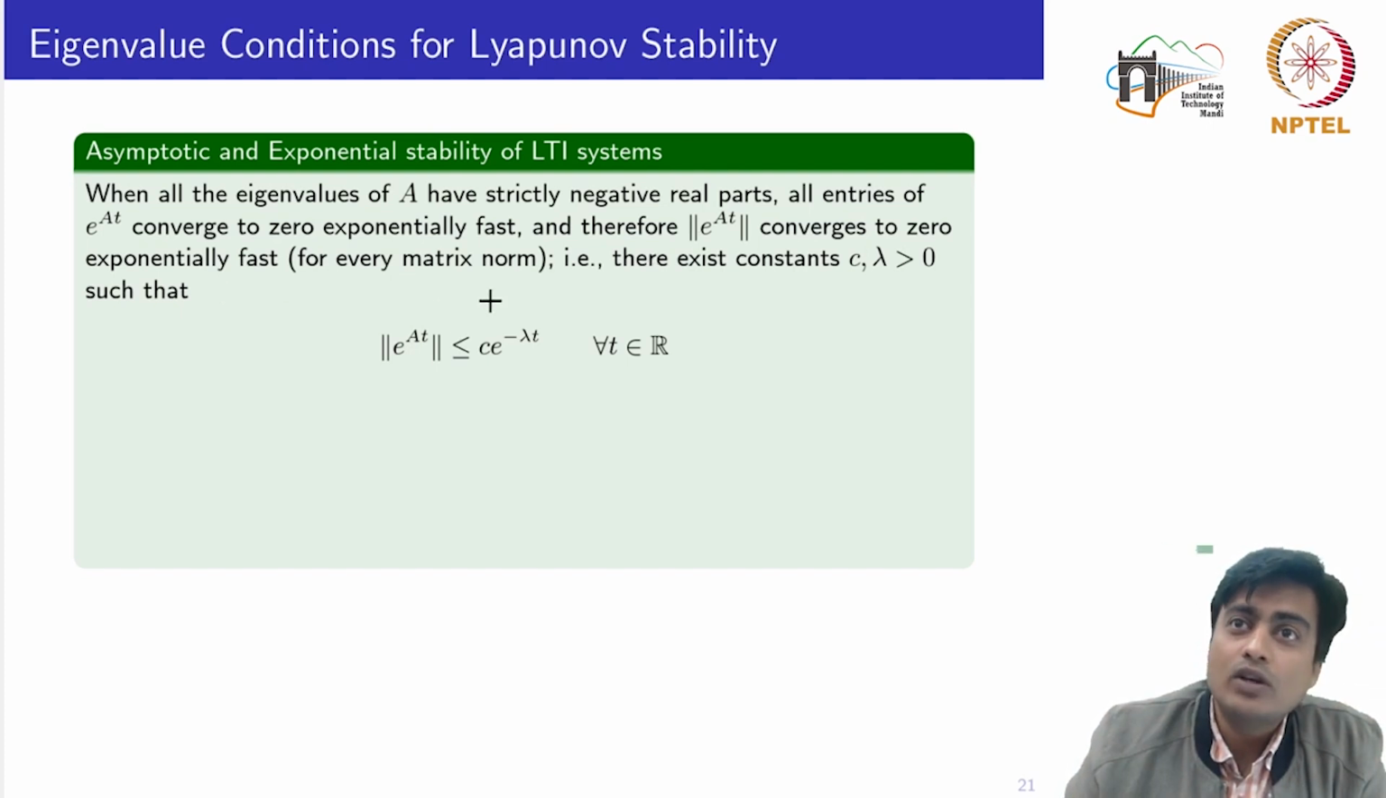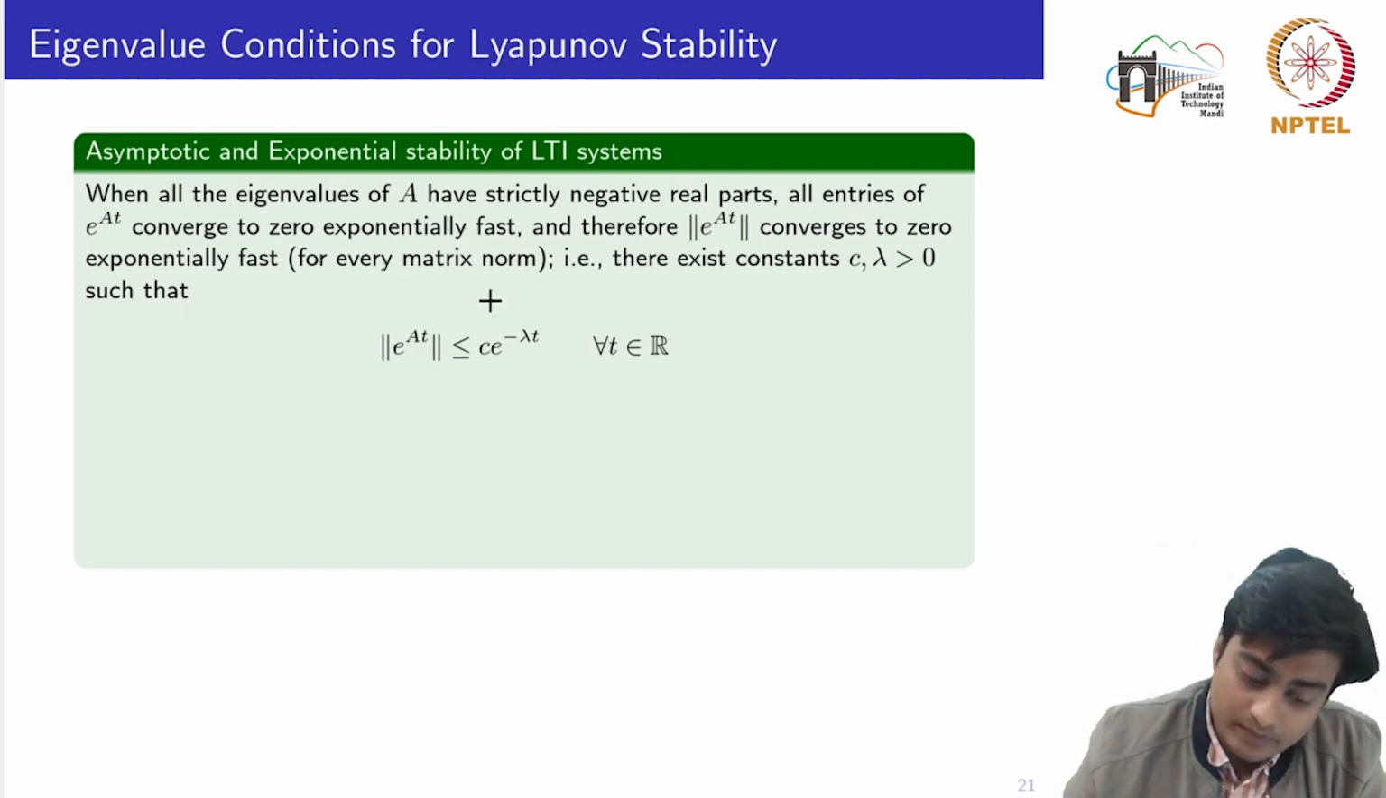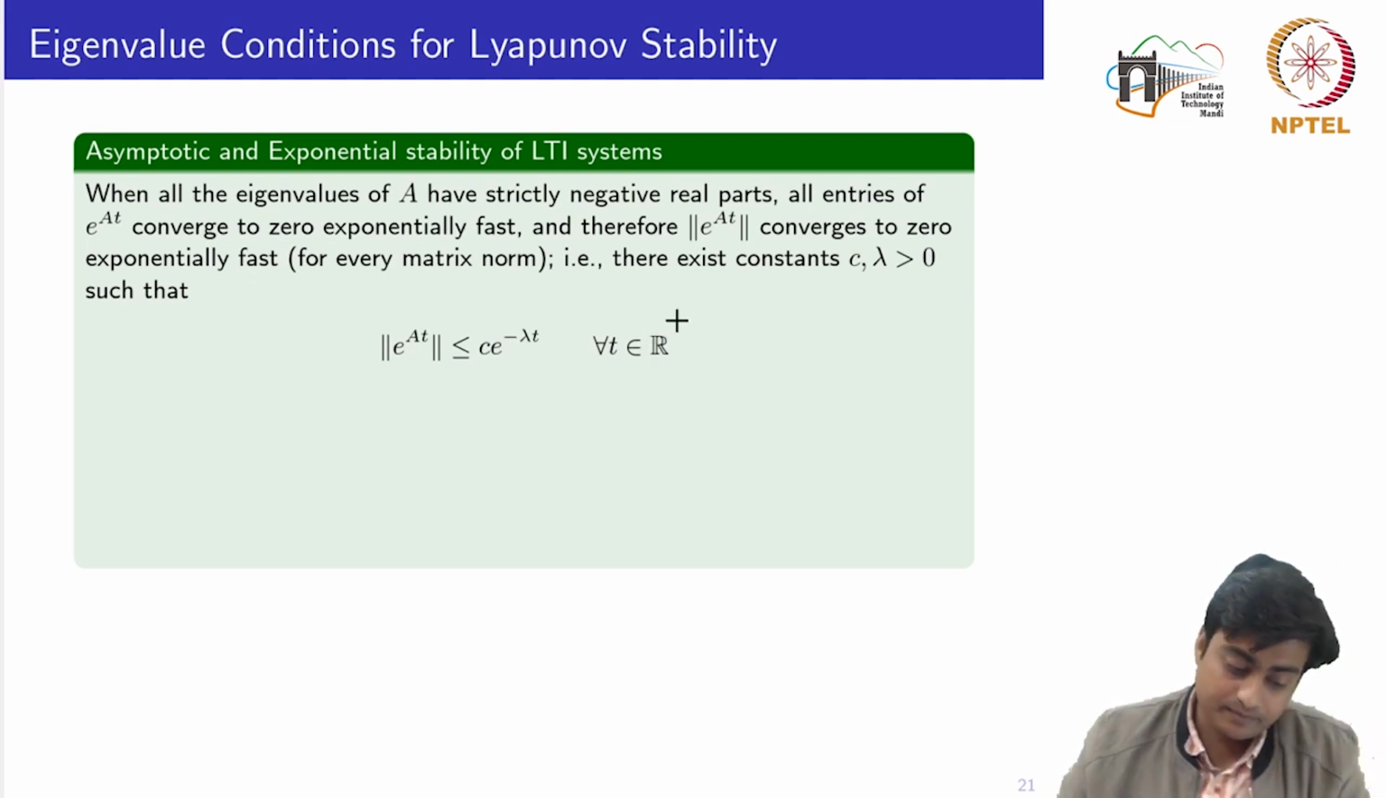You can take any one norm, two norm, infinite norm, or the Frobenius norm, which also means that there exist two positive scalars c and lambda such that the norm of this matrix is always less than or equal to c times e to the power minus lambda t, for all t belonging to R.